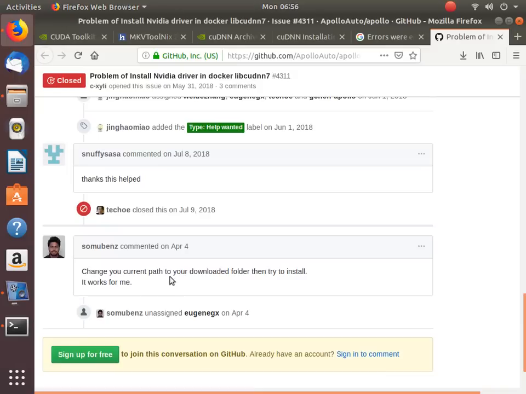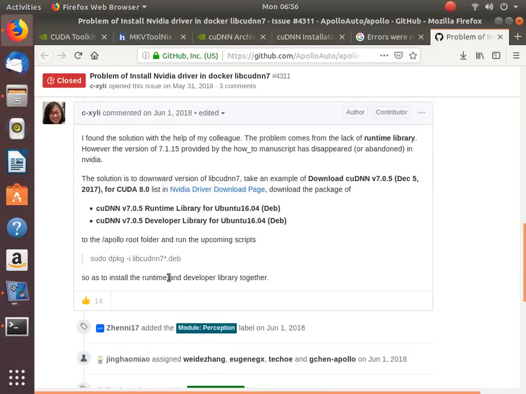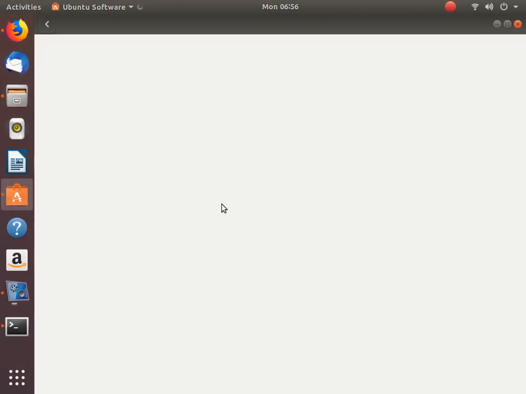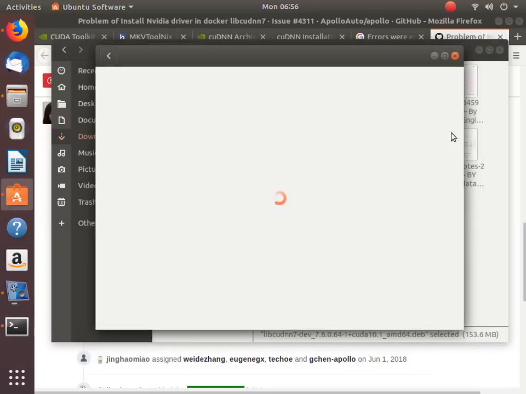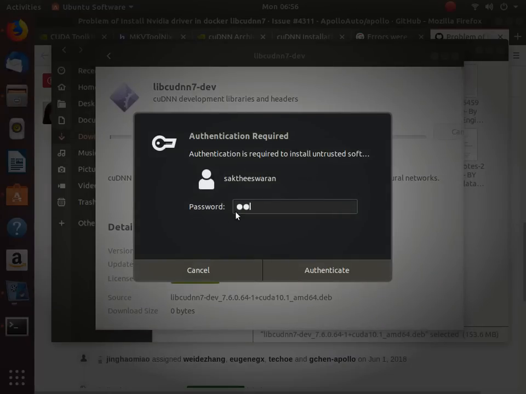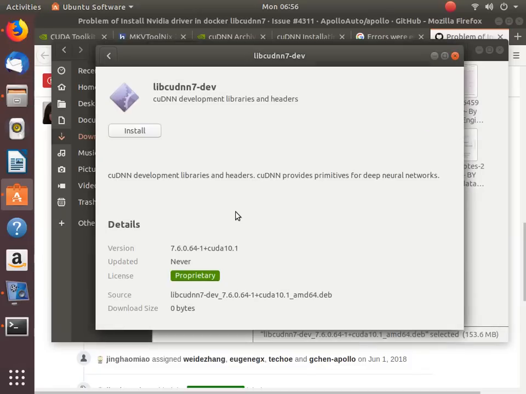Change your current path to your download folder. Current path, I don't know what current path to your download folder. What does that mean? Okay, so let's click it like this, see whether it gets installed in this way. Okay, let's install, give your password, because our dpkg -i is not working.